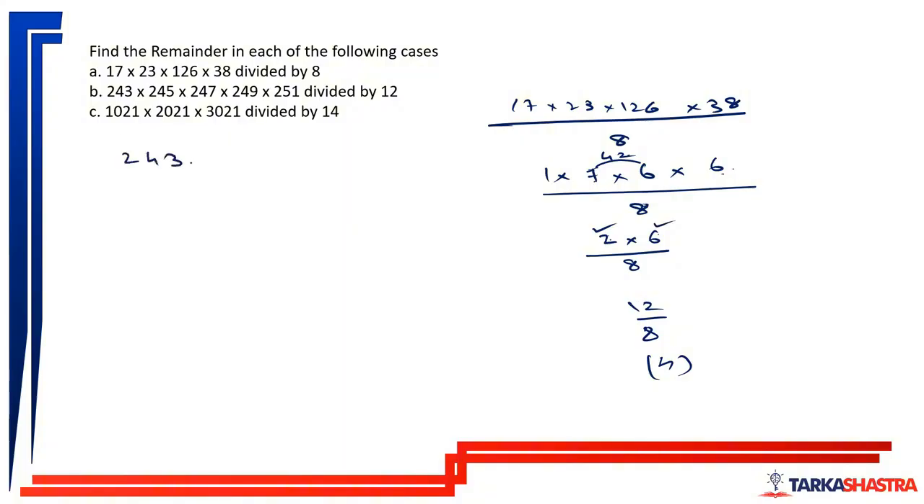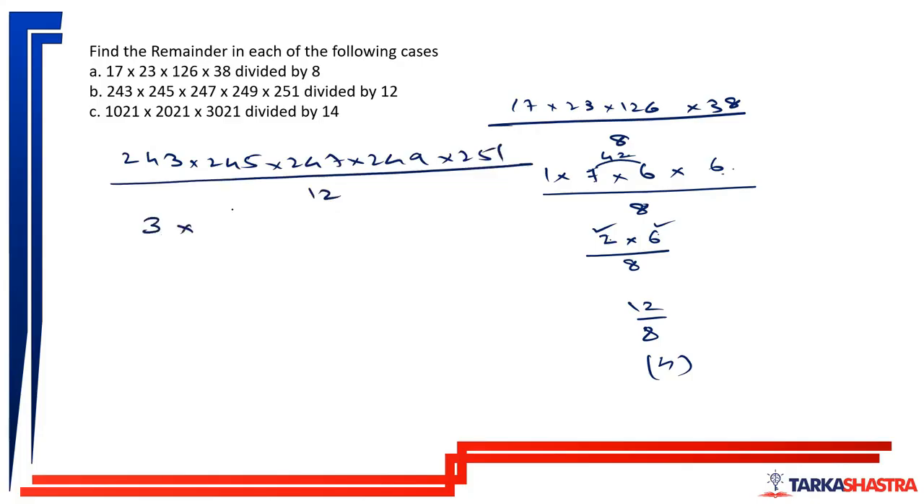Next is 243 into 245 into 247 into 249 into 251 divided by 12. So now 243 divided by 12, remainder 3. 245 divided by 12, remainder 5. 247 divided by 12, remainder 7. I am expecting that this much basic will come to you. 240 is properly divisible. So plus 3, plus 5, plus 7, that is what we have. Then 249 divided by 12, remainder 9. 251 divided by 12, remainder 11.